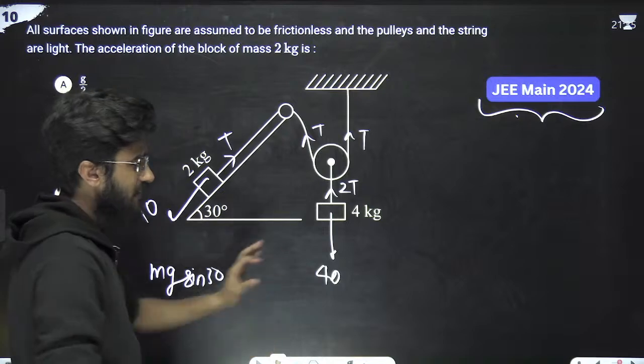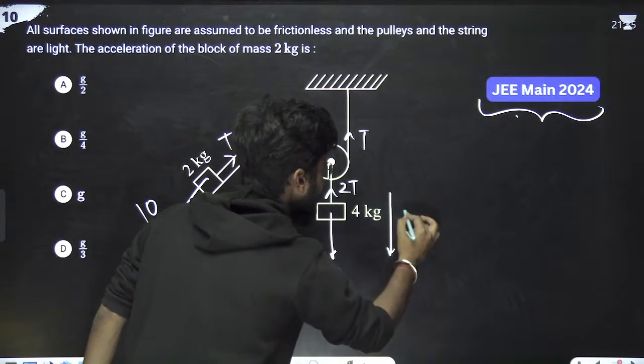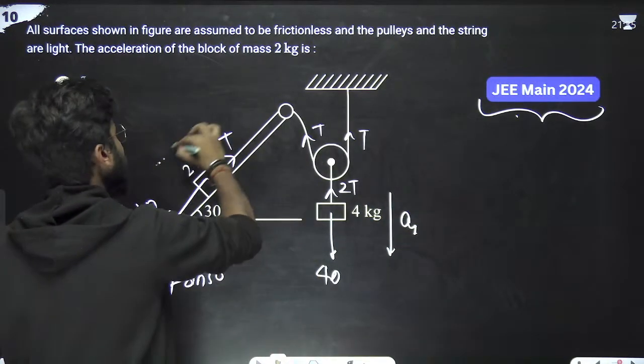So first of all, if it is going with acceleration A1, this is going with acceleration A2.